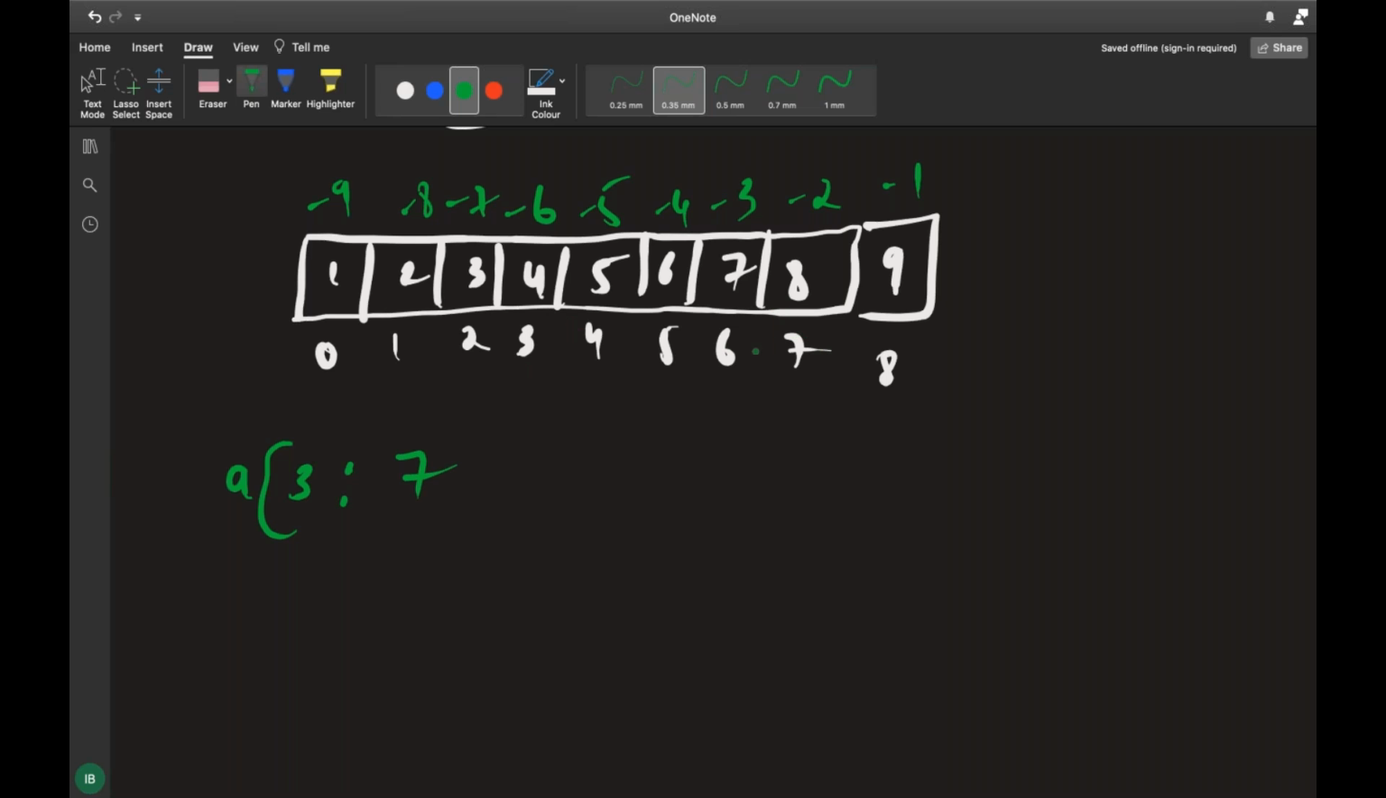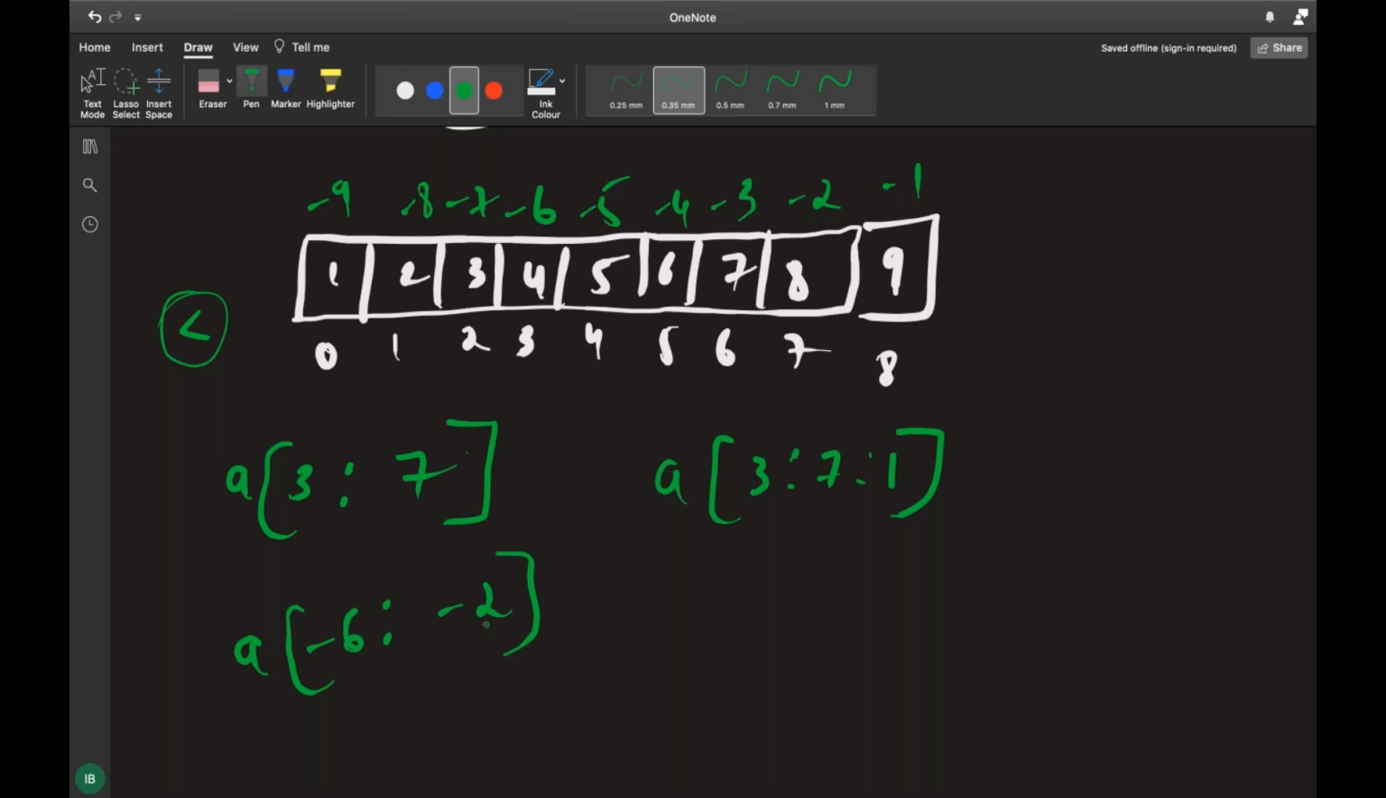This is nothing but what? Less than. So Python always defers what? Less than. This is what we have done in the previous topics, right? So I'll just tell it like this. Either way, I can write a of 3 is to 7 is to 1, right? By default, it is updating by 1. Or else, guys, I can start with this one: instead of 3, I can write -6, and instead of 7, I can write -2, right? Either way I can do it.